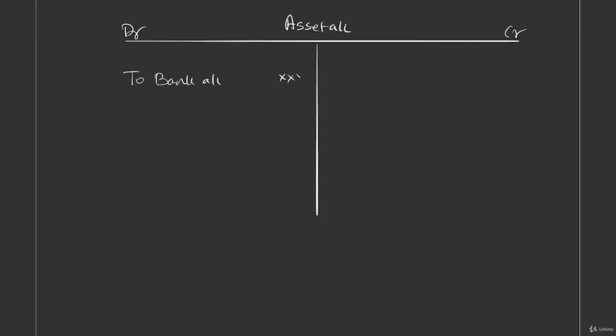And if depreciation is routed through asset account, what do we do? We'll say depreciation account debit, asset account credit. So on the credit side of asset account, we write depreciation. And if the asset is sold, when there are proceeds, debit the receiver of benefit, bank receives it, bank account debit, asset account credit. So we say by bank account.